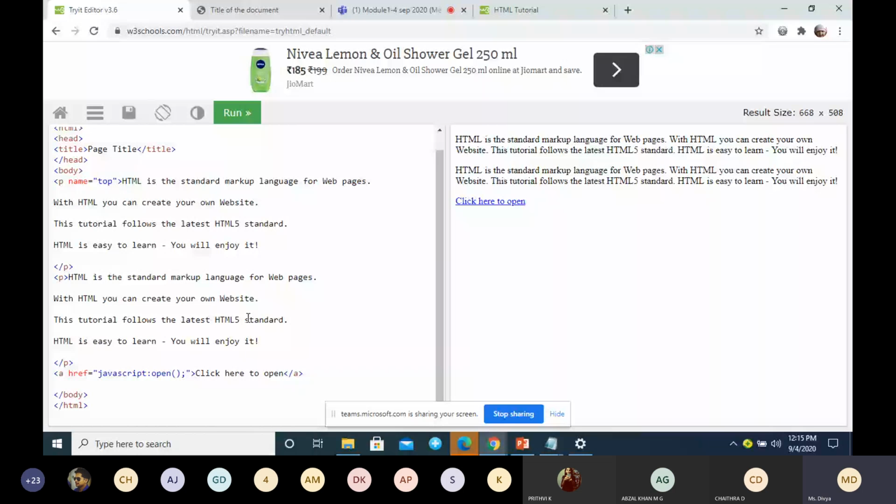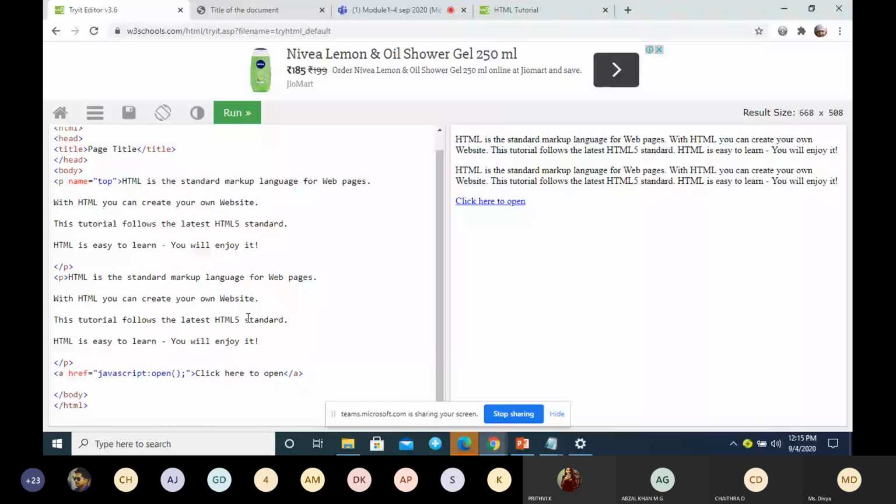Or, to link to the same page, you can give a hash and some name like top. If you want to link to an email, how to give it; to a telephone, how to give it; and a link to any JavaScript function. You have to explain all this in the exam if they ask about different link destinations.